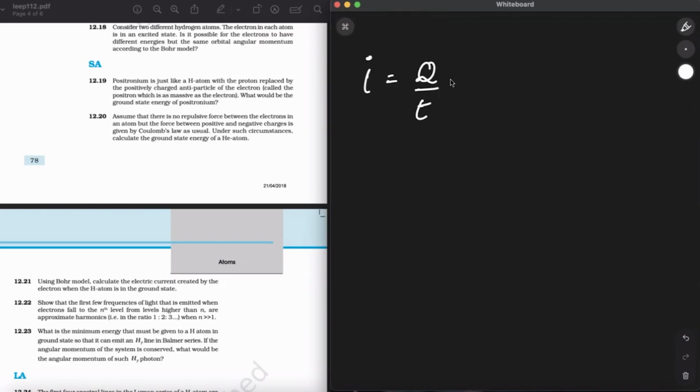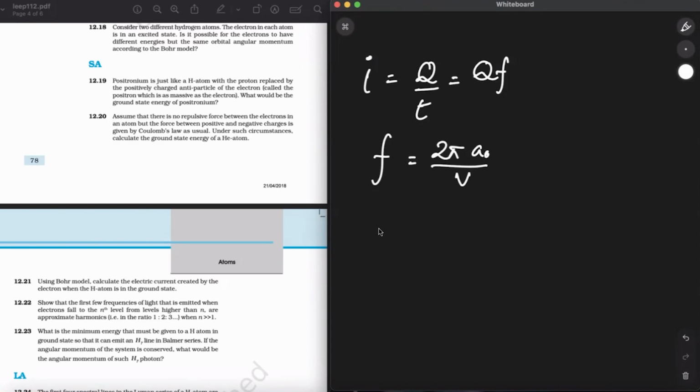So if we want to write it, we can write it as Q times frequency, where F is the frequency. Now, the frequency can be written as number of revolutions per unit time. So I can write it like this, where A naught is the radius and V is the velocity. Alright, so the electric current is given by QF.